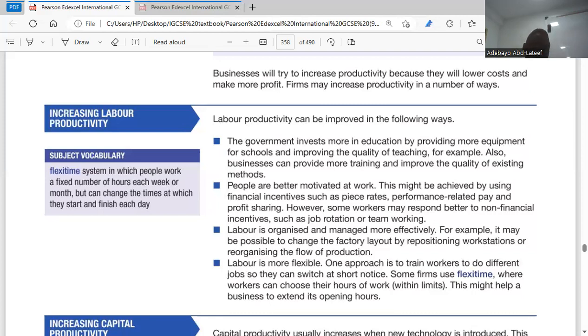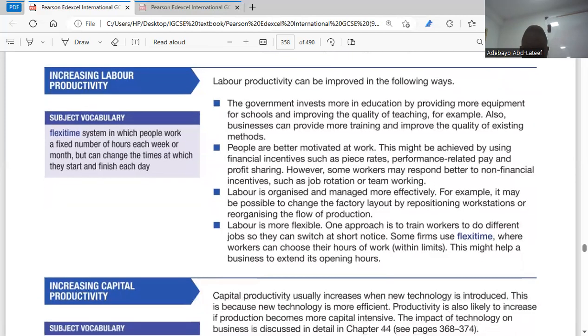These are financial incentives or motivators. But some workers do not care about the financial aspect. They care about non-financial aspects, such as job rotation. Let them be exposed to different departments at work. Give them more responsibilities. This could motivate them. Train them. This could motivate them. Do you understand that? Yes.